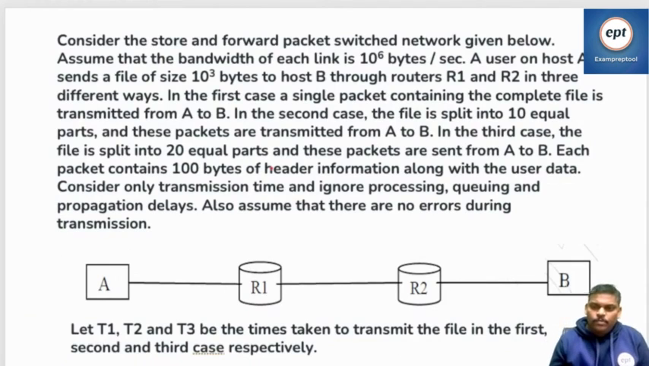Yeah, can you see this problem? Consider the store and forward packet switched network given below. Assume that the bandwidth of each link is 10^6 bytes per second. A user on host A sends a file of size 10^3 bytes to host B through routers R1 and R2 in 3 different ways. So from sender to receiver, the packet will be sent in 3 different ways. In the first case, a single packet containing the complete file is transmitted from A to B.